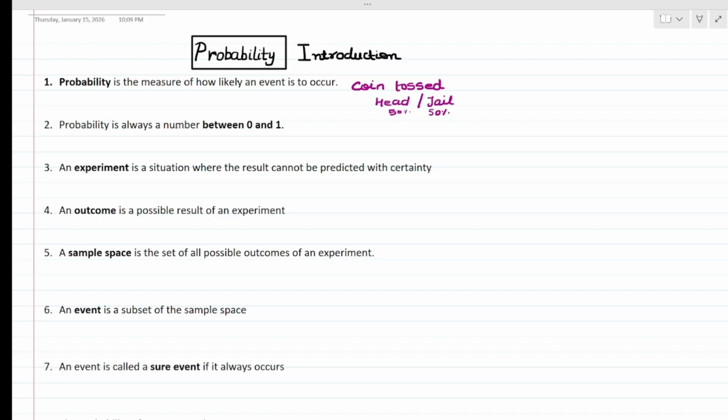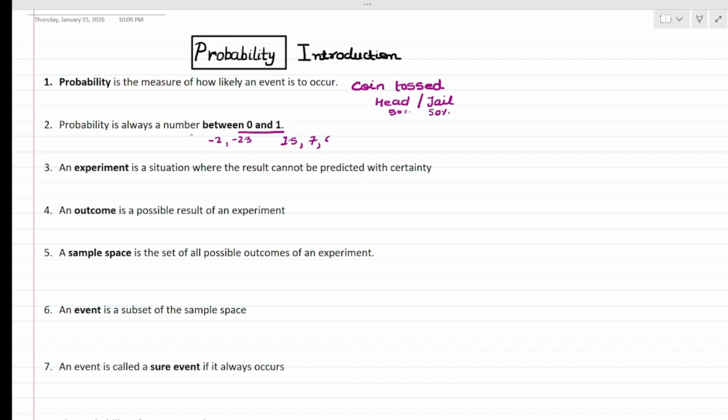Next, probability is always a number between 0 and 1. Probability's answer always lies between the numbers 0 and 1. That means your probability will not be less than 0, so your answer will never be -2, -2.3 or something like that. Your answer will also not be like 1.5 or 7 or 6. So these are not the possible answers in probability.